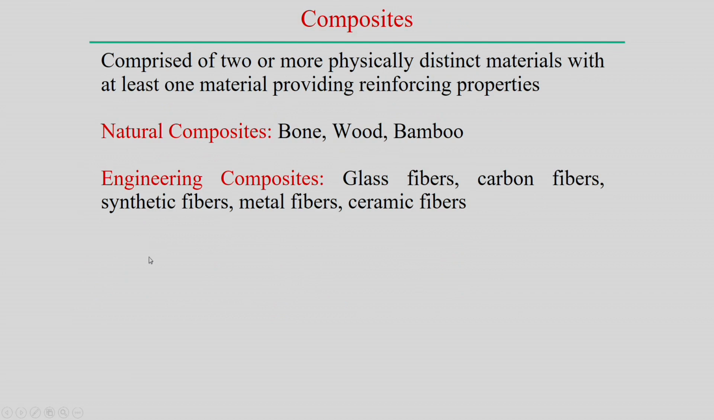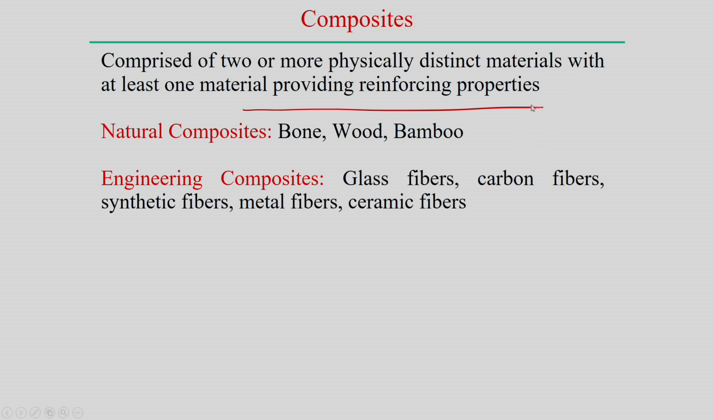Composites consist of two or more physically distinct materials, with at least one of the materials providing the reinforcing properties. Natural composites we can say are bone, wood and bamboo. Even in wood and bamboo we can find fibers, and that fiber brings the reinforcing properties to the composite material. Engineering composites we can create with glass fibers, carbon fibers, synthetic fibers, metal fibers and ceramic fibers. These fibers impart the strength of the component, and the fiber can exist in a continuous form or in a discontinuous form.